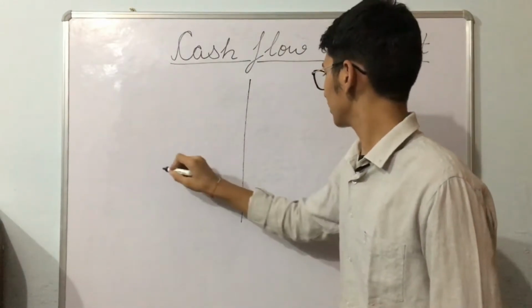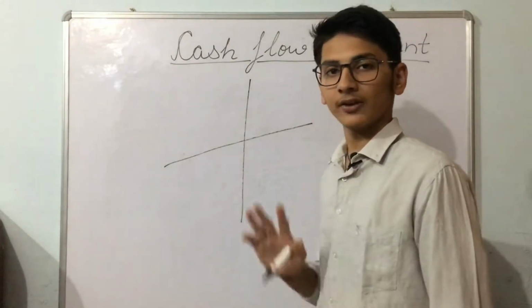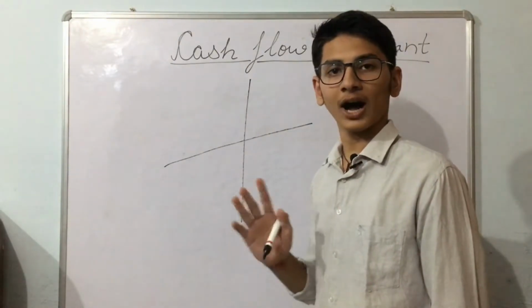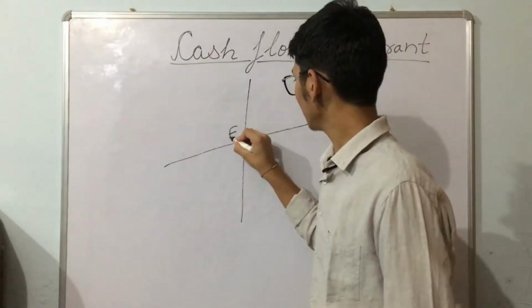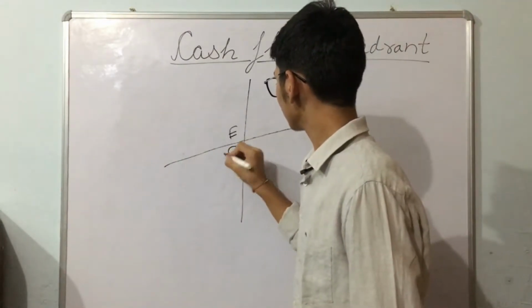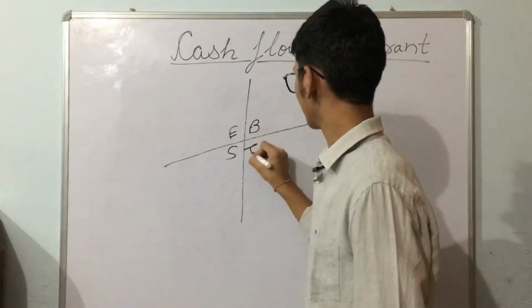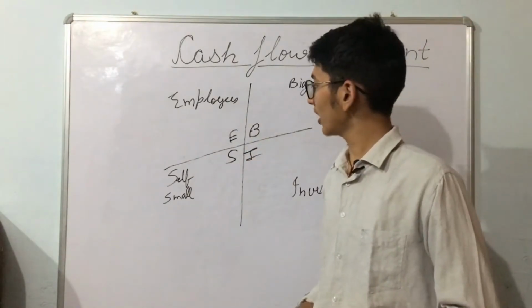As per Robert Kiyosaki, he divides people into 4 categories on the basis of how they earn: Quadrant E, Quadrant S, Quadrant B and Quadrant I. So let's know about these quadrants.